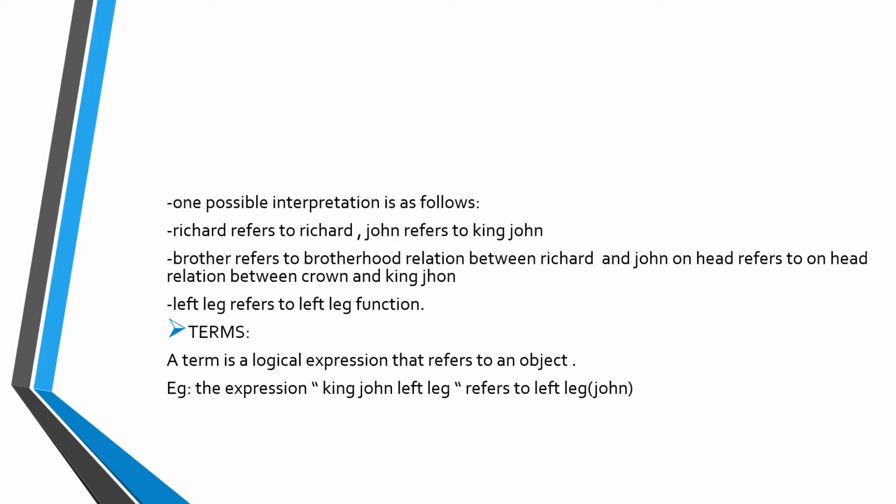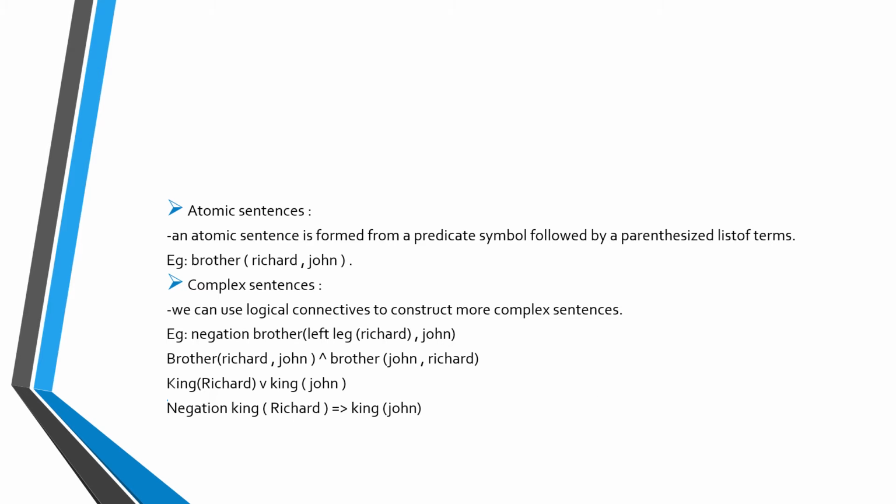Then next goes to terms. A term is a logical expression that refers to an object. An example of a term is the expression King John, and LeftLeg of King John refers to the left leg. Then next goes to atomic sentence. An atomic sentence is formed from a predicate symbol followed by a parenthesized list of terms. Example: Brother(Richard, John).